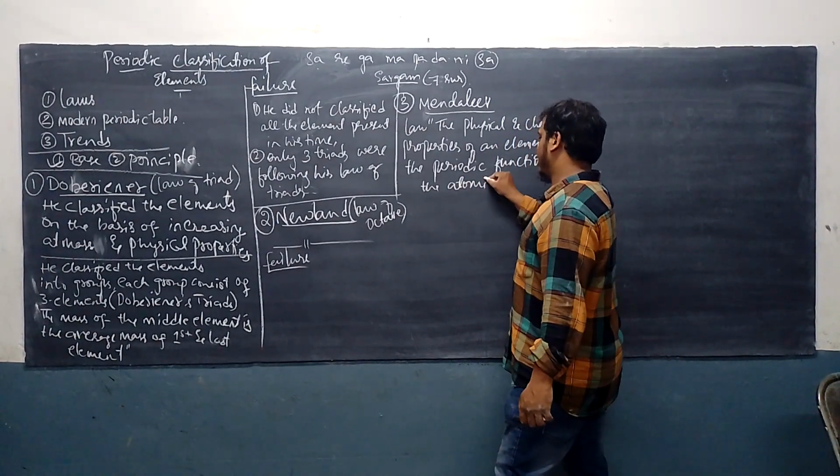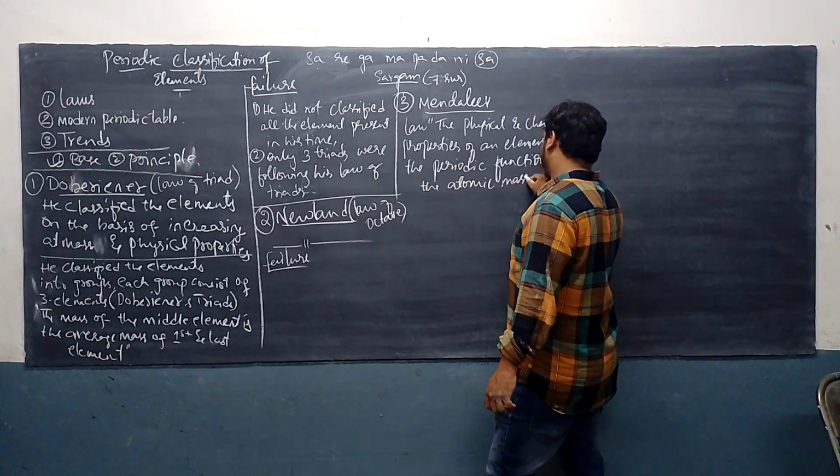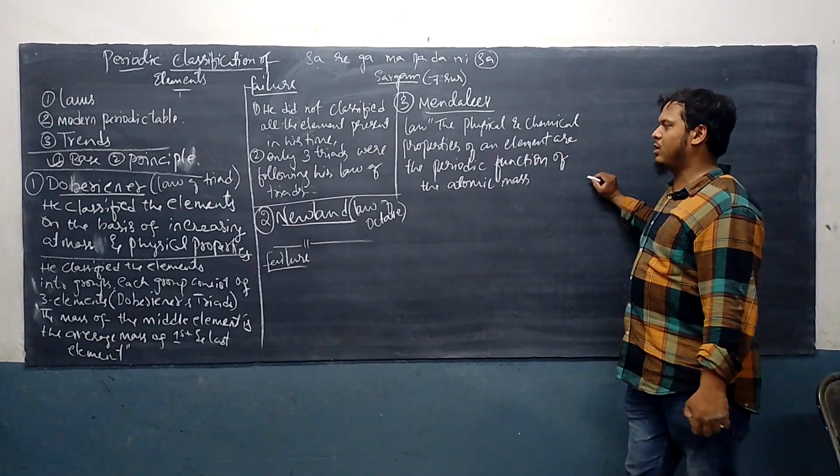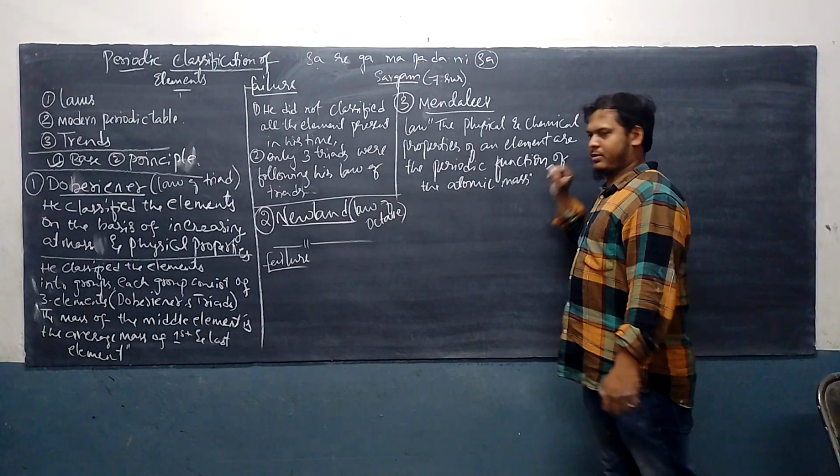The physical and chemical properties of the element are the periodic function of the atomic mass.